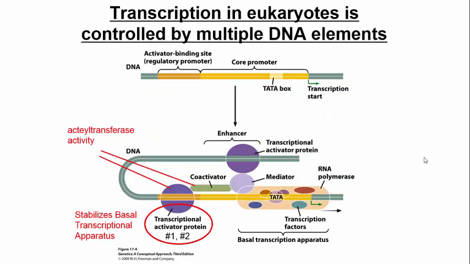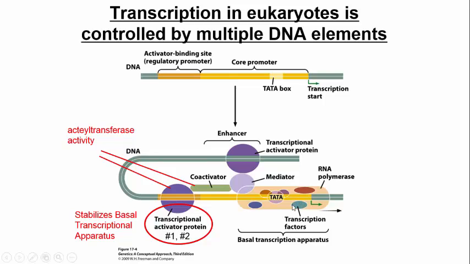Okay, when we have transcription in eukaryotes, it's controlled by multiple DNA elements. We just on the last slide talked about the core promoter and the regulatory promoter. But there are some other players that we have to discuss here. So for transcription to occur at all in eukaryotes, this is the basic set of proteins that you need. And the basic set is called the basal transcription apparatus. What that is composed of is the RNA polymerase itself, which does the transcription. It's a huge enzyme. I think of it like a sumo wrestler walking a tightrope. And you can't have that sumo wrestler walking that tightrope unless some people are helping to hold him on, right?